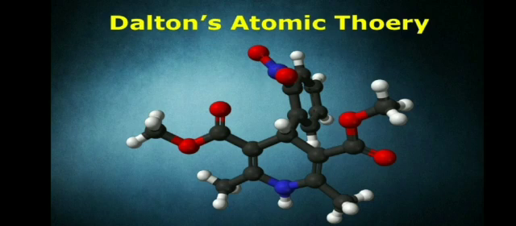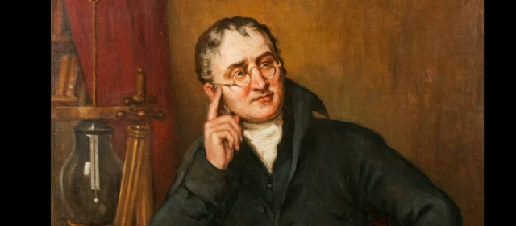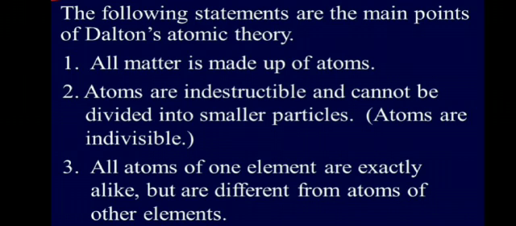So first is Dalton's atomic theory. Dalton's atomic theory was formulated by John Dalton, who is also regarded as the father of modern atomic theory. What he formulated is that all matter is made up of atoms.